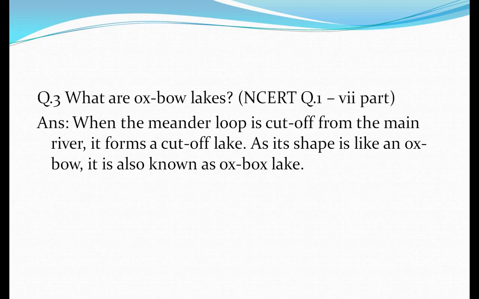Next, what are oxbow lakes? Why are they known as oxbow lakes? Because the shape of these lakes is like the bow of an ox. When the meander loop is cut off from the main river, it forms a cut-off lake. As its shape is like an oxbow, that's why it is known as an oxbow lake.